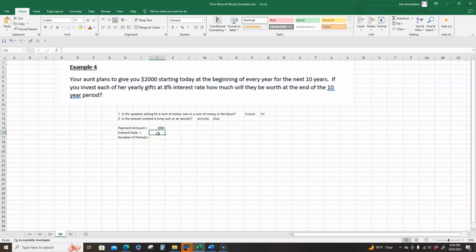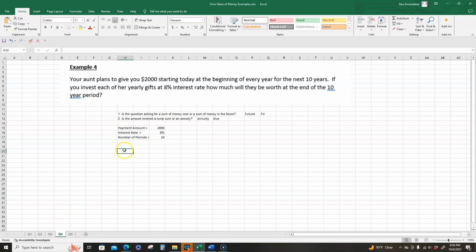Interest rate is going to be 8%, and this is an annual interest rate, and the periods are every year. We're not looking at interest being compounded quarterly or semi-annually. So we can go with the 8% interest rate, and then the number of periods is going to be 10 years.